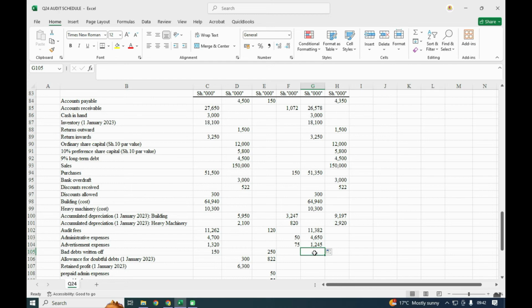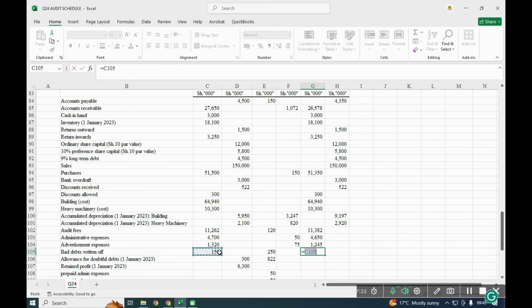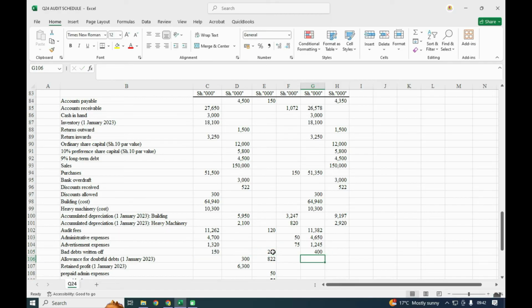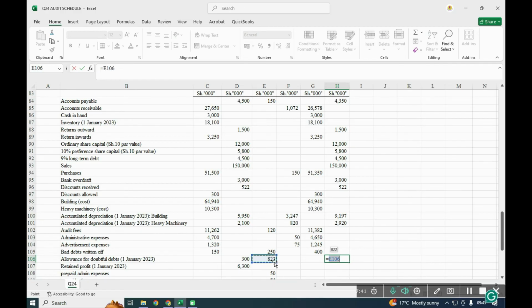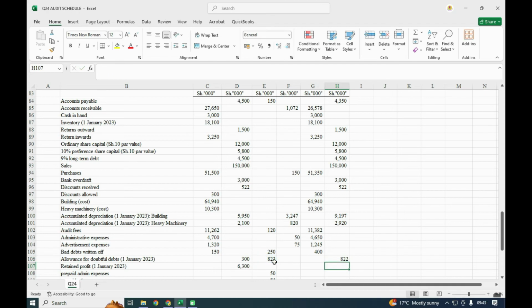So bad debts we shall add. For the bad debts we shall add this one plus this one. There's an additional bad debts. Then allowance, we shall check this at the end. Allowance, we shall take it at the end at 822. Need to know whether we are taking it. Okay, but I think it should be on the debit. I'll come back to that.